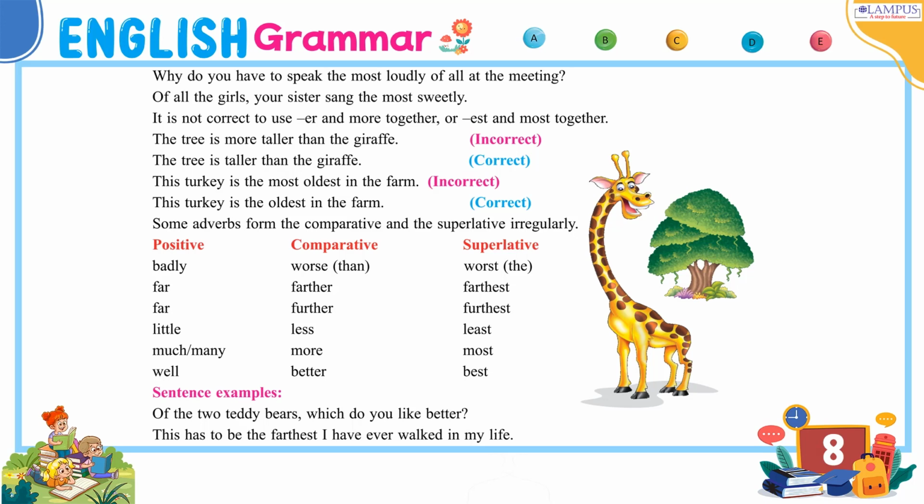It is not correct to use er and more together, or est and most together. The tree is more taller than the giraffe. Incorrect. The tree is taller than the giraffe. Correct. This turkey is the most oldest in the farm. Incorrect. This turkey is the oldest in the farm. Correct.